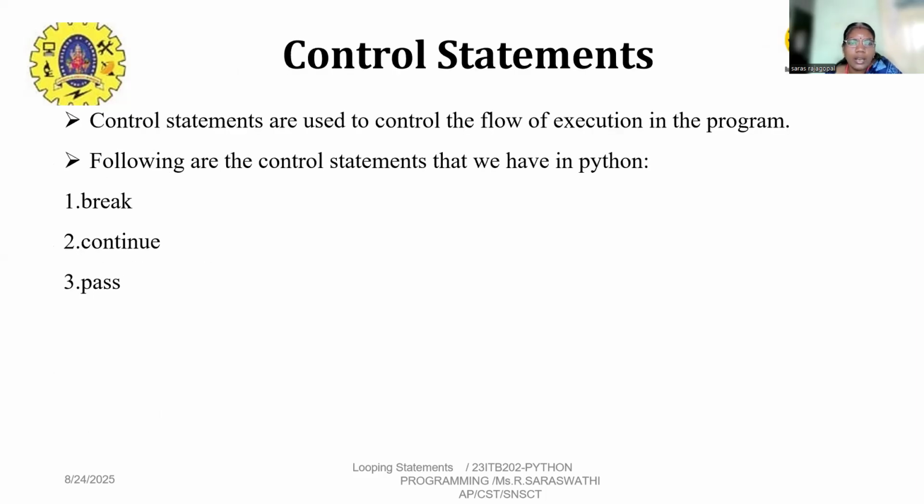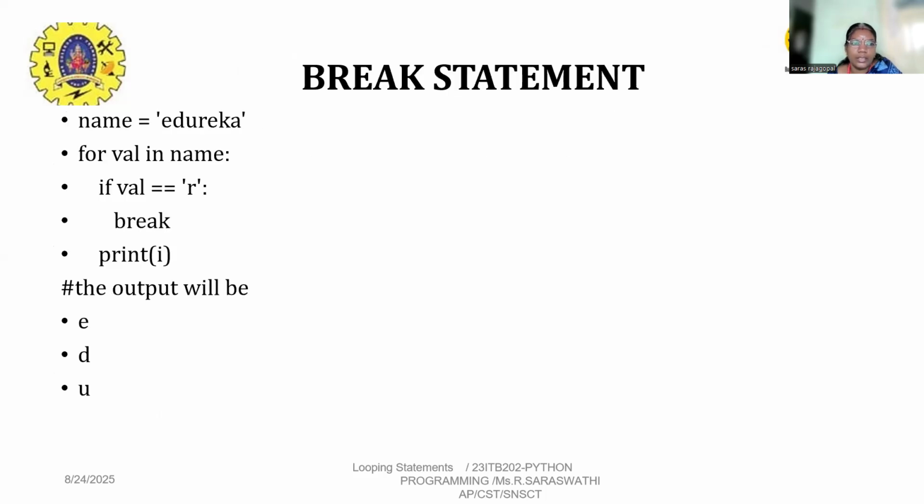Control statements are used to control the flow of execution in the program. The following are the control statements that we have in Python: break statement, continue statement, and pass statement. Break statement. If you use a break statement, the loop will stop.